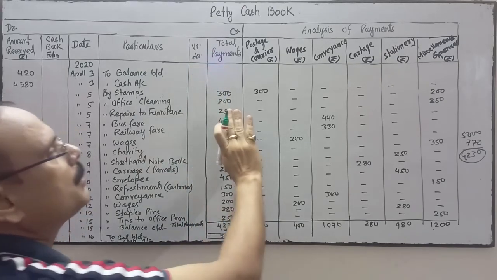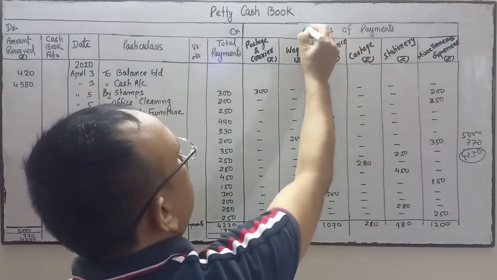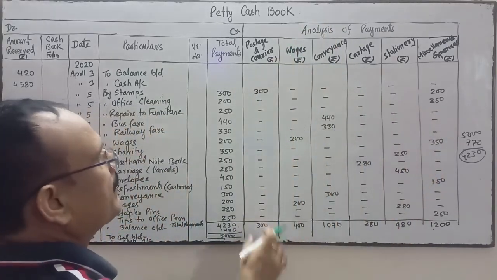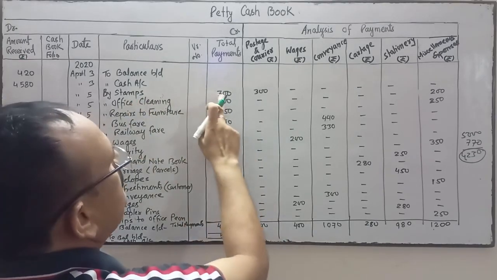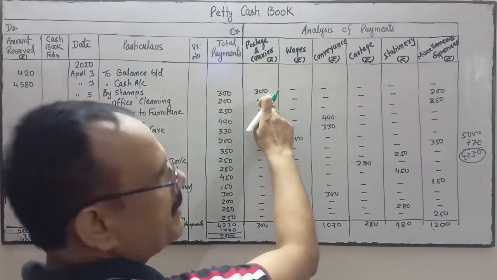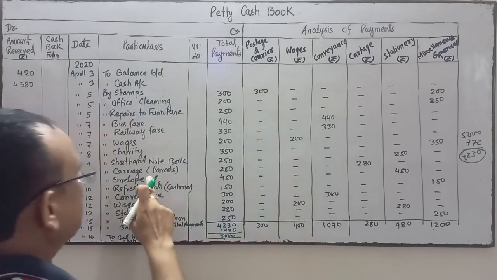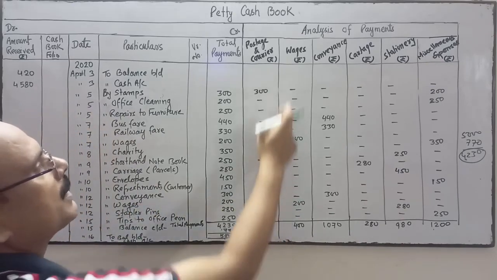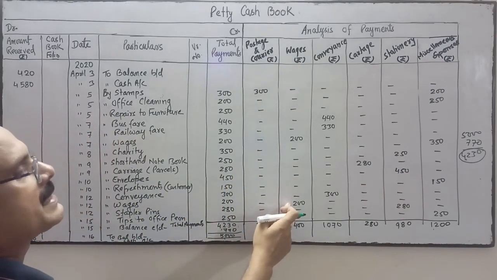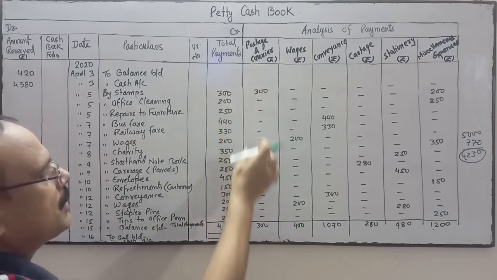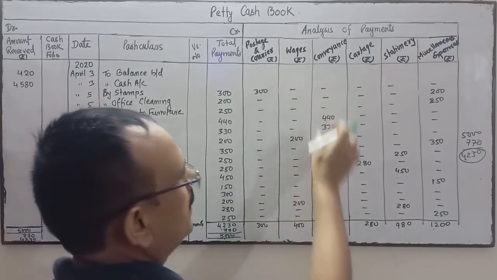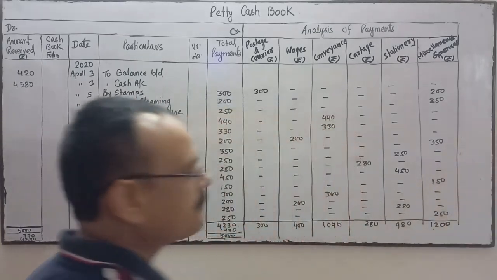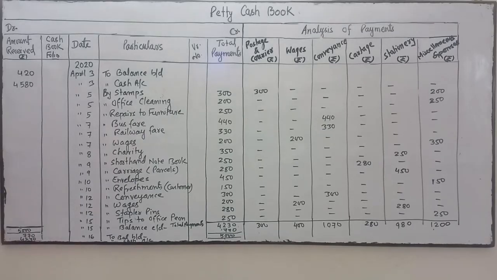After completing it, we do analysis of payment. For instance, stamps come under which column? Postage and couriers. Similarly, envelope comes under stationery. Wages come under the particular column for wages. So accordingly we'll write it. Now we do the total at last of each and every expense separately. Now the petty cash book is completed. It is very simple to operate the petty cash book.